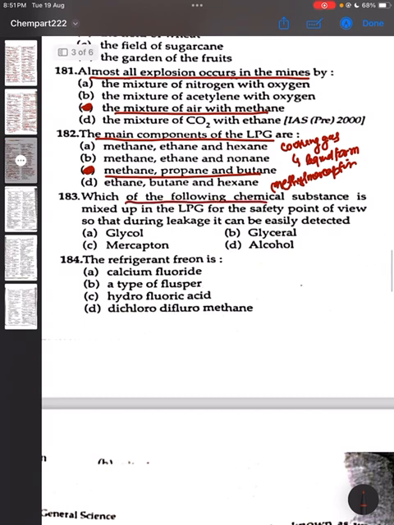183. Which of the following chemical substances is mixed with the LPG from the safety point of view so that during leakage it can be identified easily? It is mercaptan. Option C is the correct answer. 184. The refrigerant freon is. The correct answer is D, dichlorodifluoromethane.